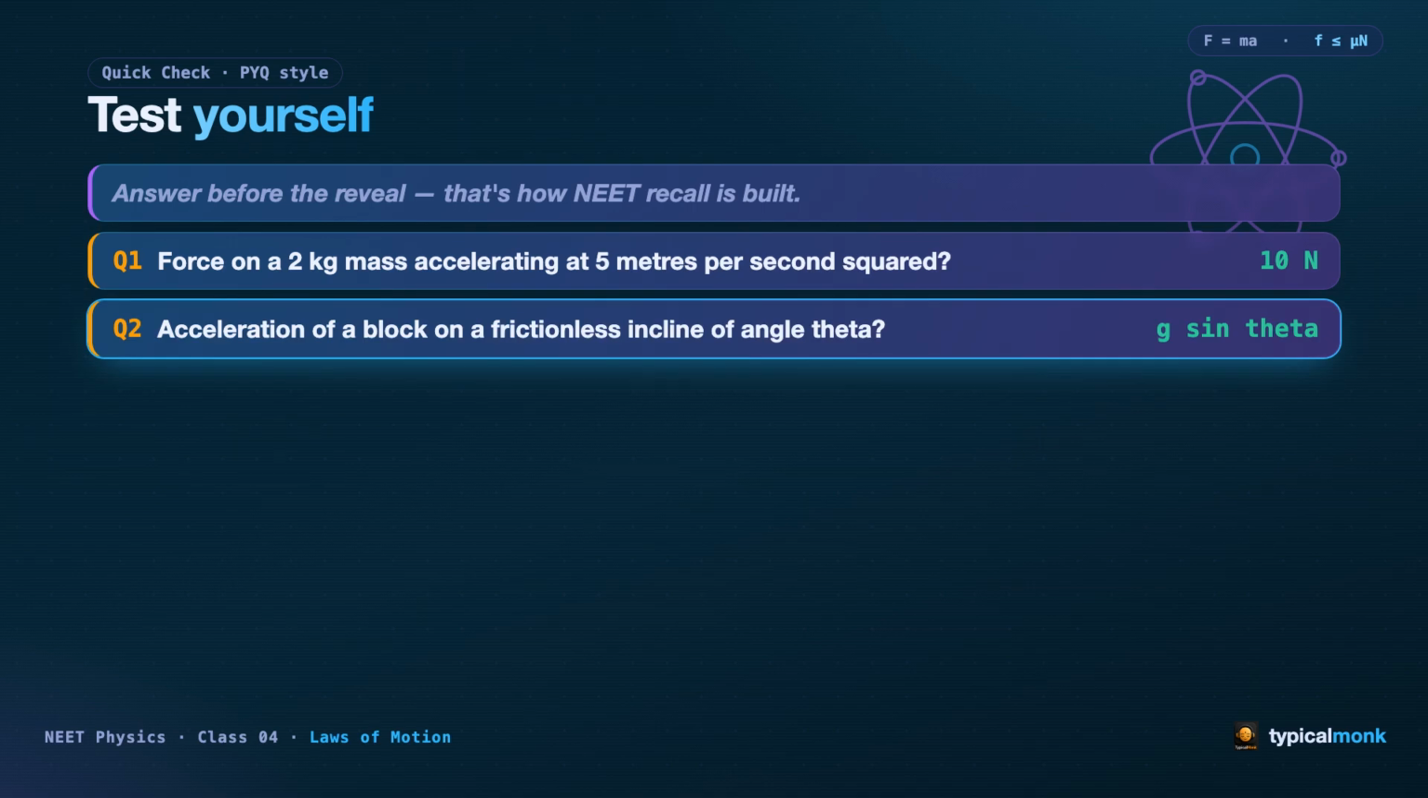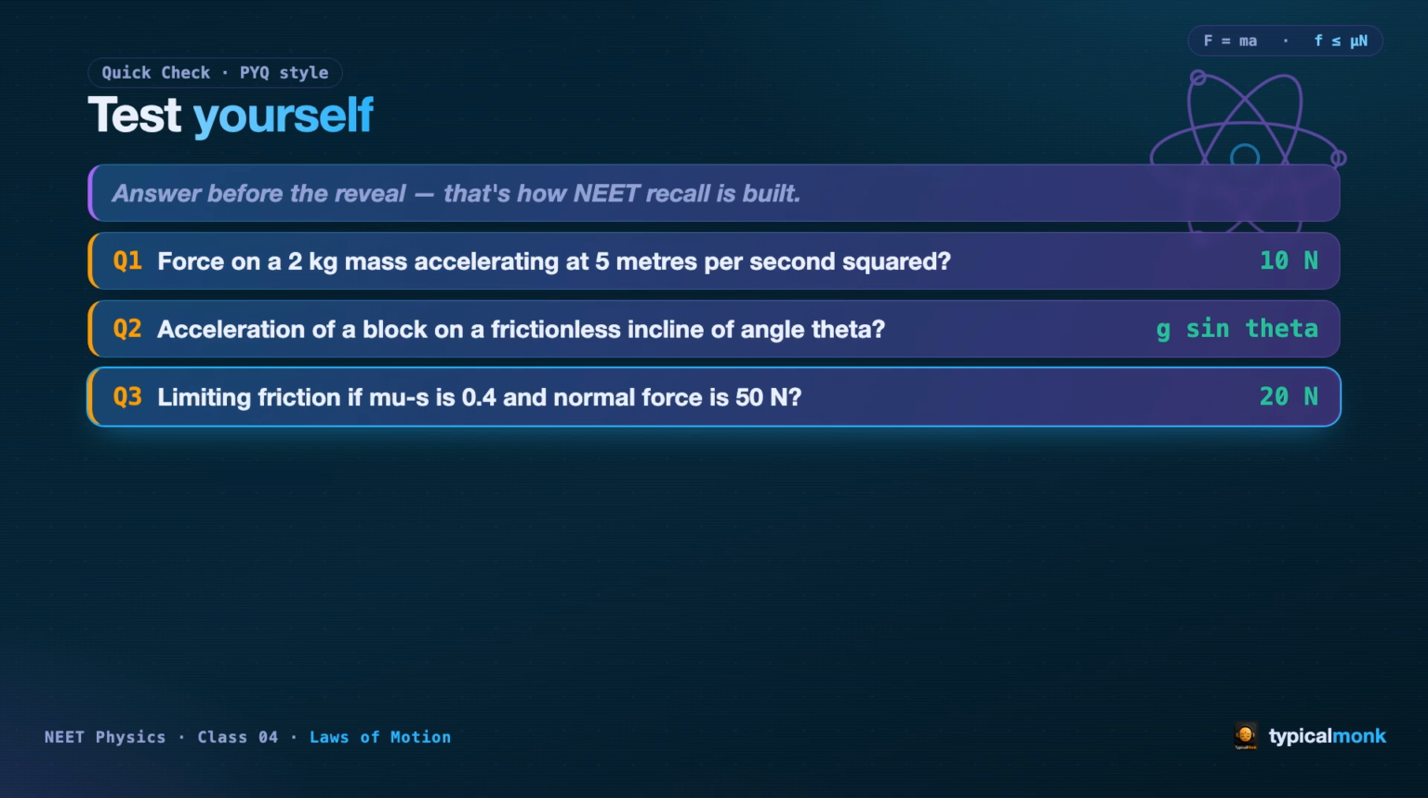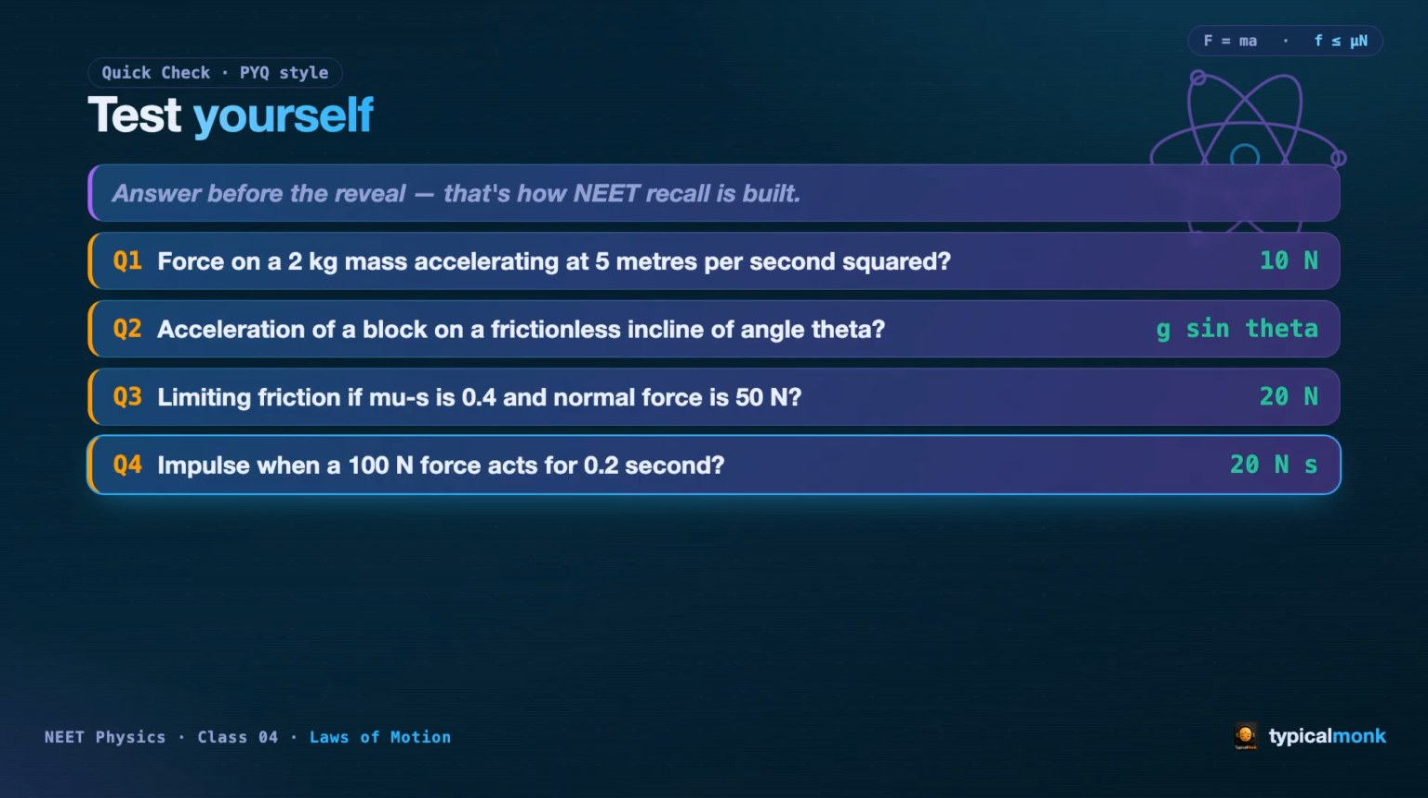Question 2. What is the acceleration of a block sliding down a frictionless incline of angle theta? It is g sine theta, only the component of gravity along the slope. Question 3. What is the limiting friction if mu is 0.4 and the normal force is 50 Newton? Mu times N, 0.4 times 50, 20 Newton. Question 4. What is the impulse when a 100 Newton force acts for 0.2 second? Force times time, 100 times 0.2, 20 Newton second.